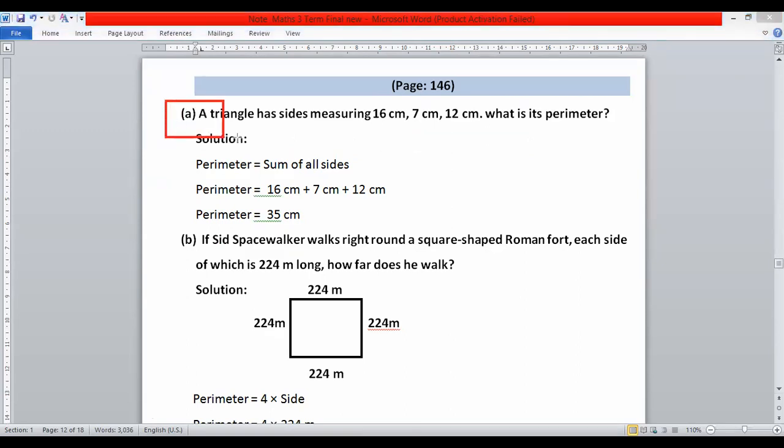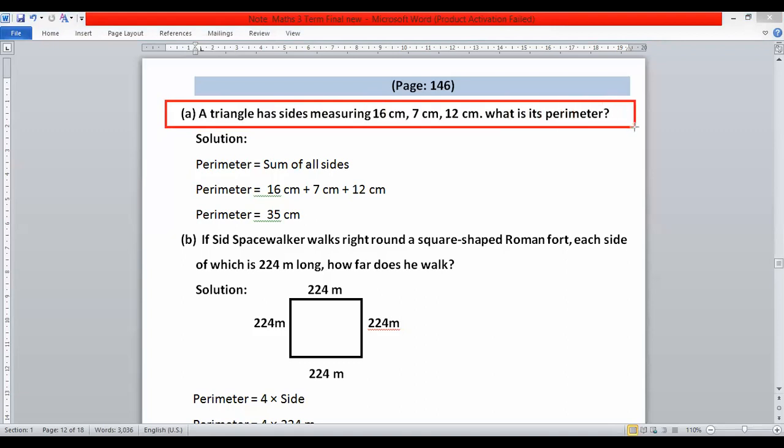Look at the statement of the first. A triangle has sides measuring 16 centimeter, 7 centimeter, 12 centimeter. What is its perimeter? Dear students, you know that a three-sided bounded figure is called a triangle.